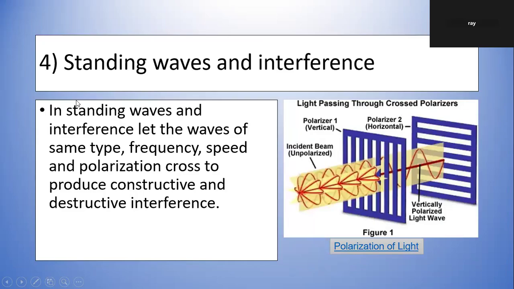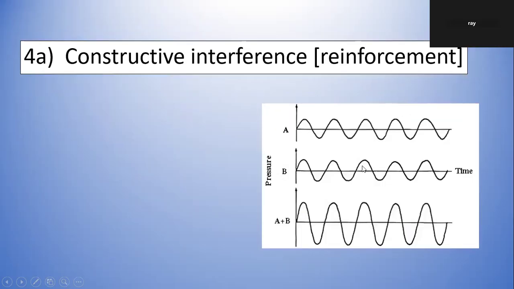Standing wave and interference. In standing wave and interference, waves of the same type, right? Light wave and light wave, sound wave and sound wave, with the same frequency, speed, and polarization, cross to produce constructive and destructive interference. We are going to look at these two points, constructive and destructive interference. Okay, here we separate them out, but they are on top of each other. That's the resultant.